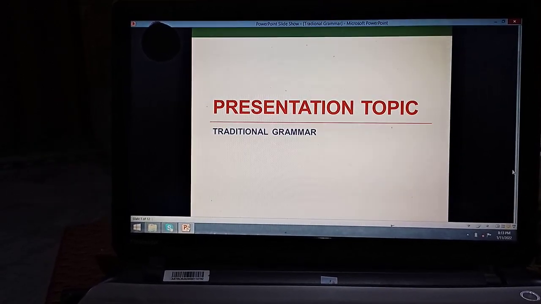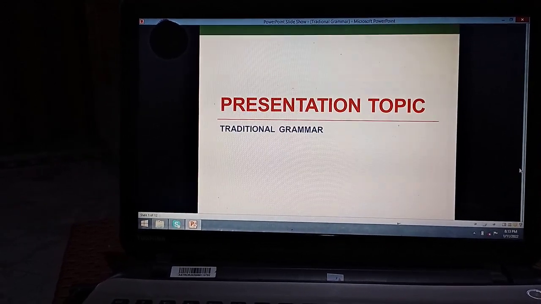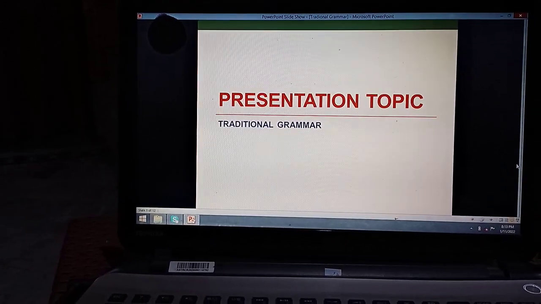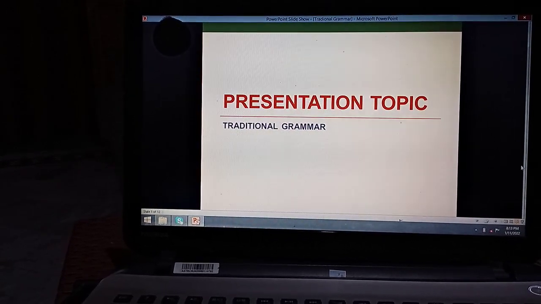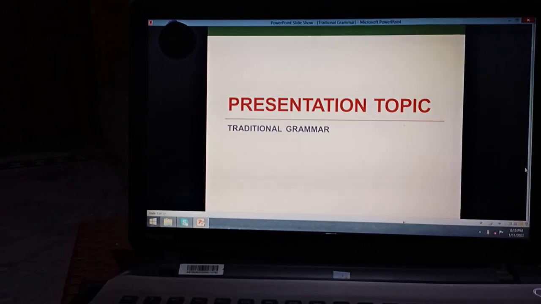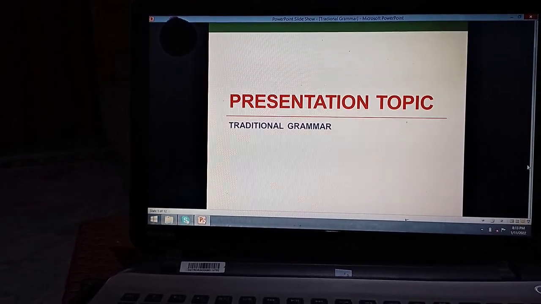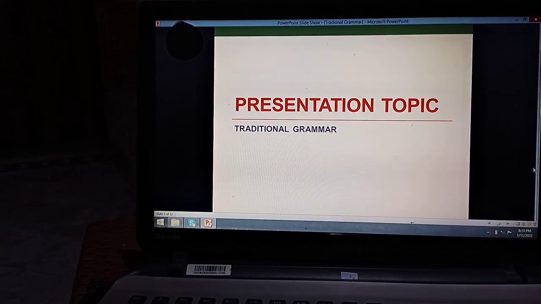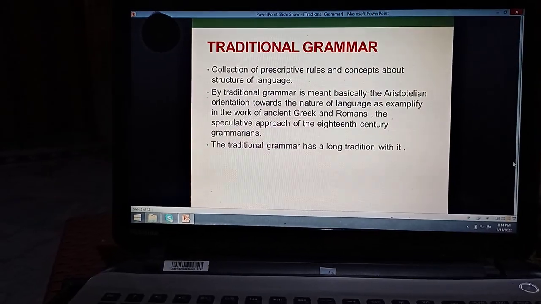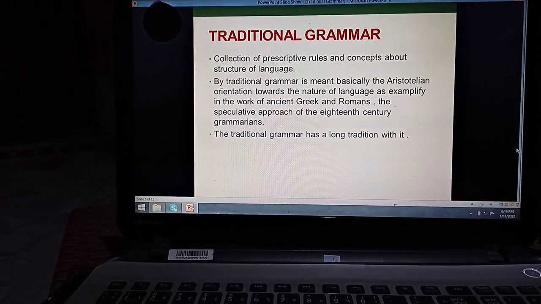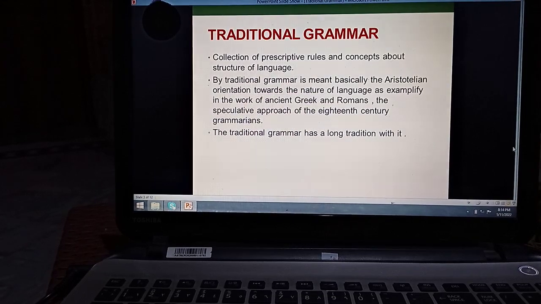The term grammar goes back to a Greek word grammatia, which may be translated as the art of writing, but for a long time this term has been used very loosely to incorporate the whole study of language. So, grammar came to mean a set of normative and prescriptive rules in order to set up a standard of correct usage. So we may define traditional grammar as a collection of prescriptive rules and concepts about the structure of language.